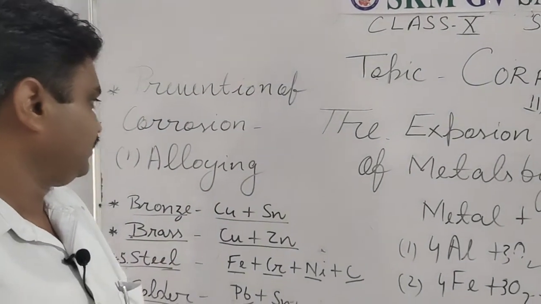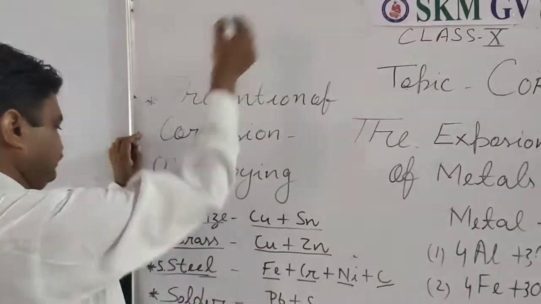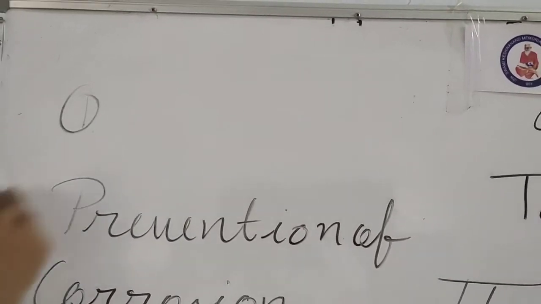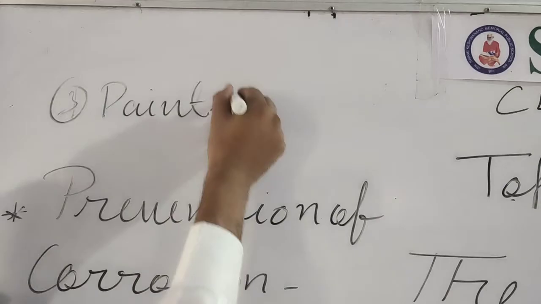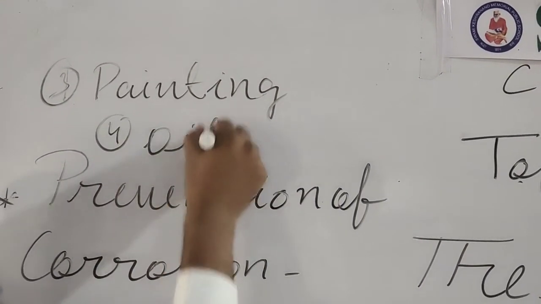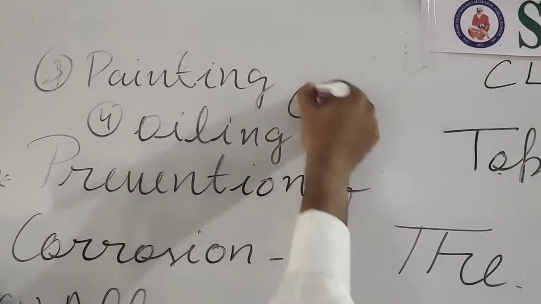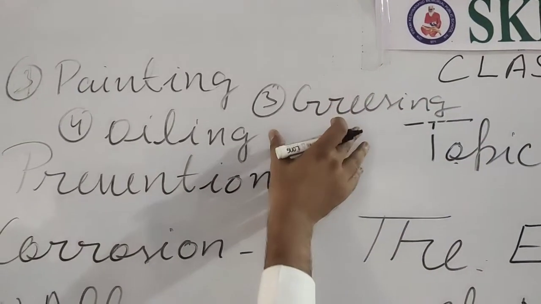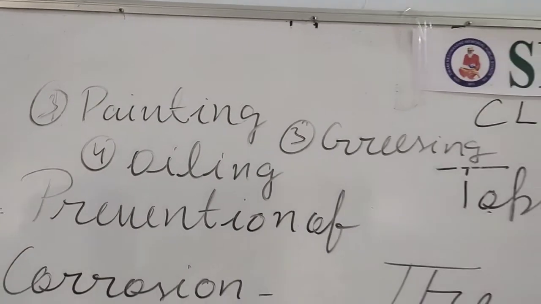The next important method for the prevention of corrosion, student, third, is painting. By painting we can prevent corrosion. With the help of oiling, we can prevent corrosion. And with this, greasing. So these are also the methods from which we can prevent corrosion.